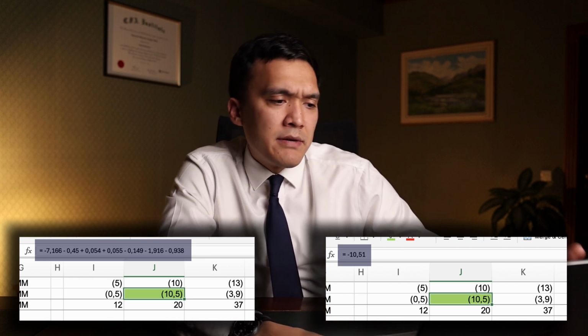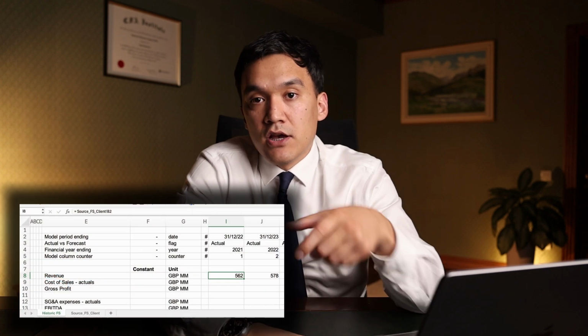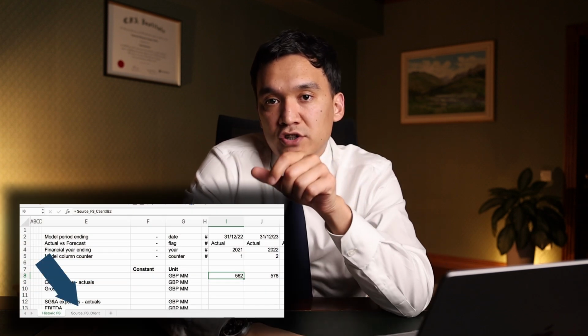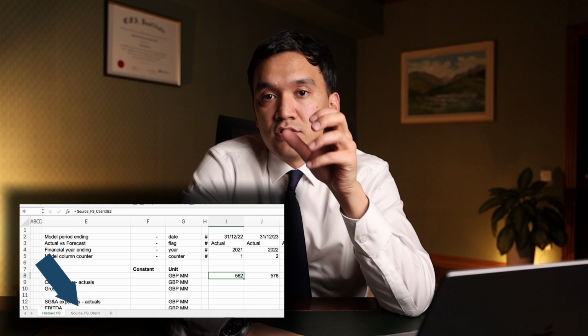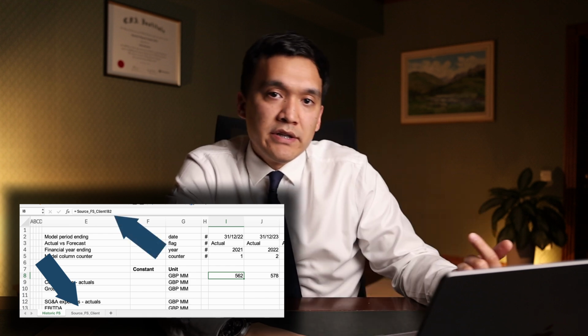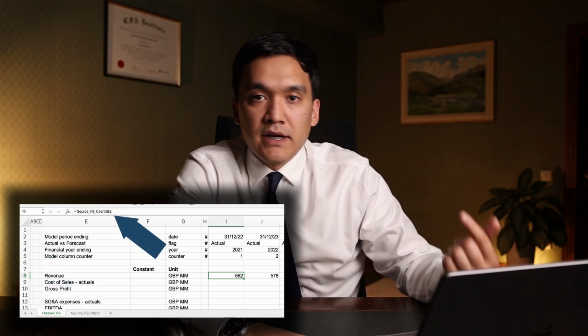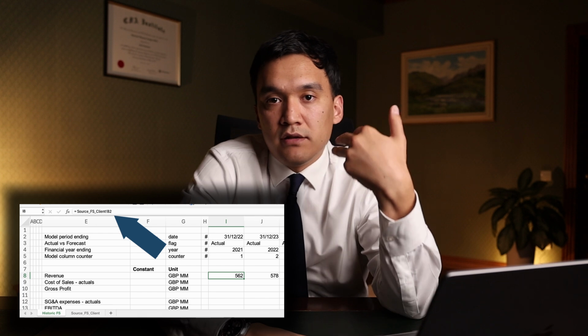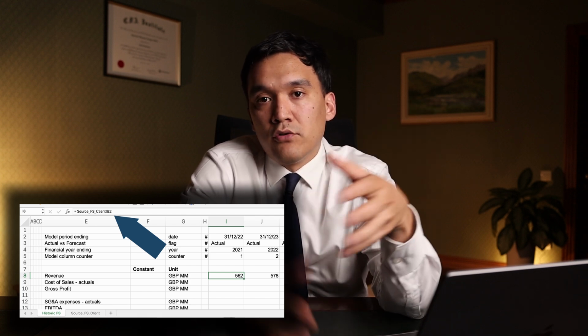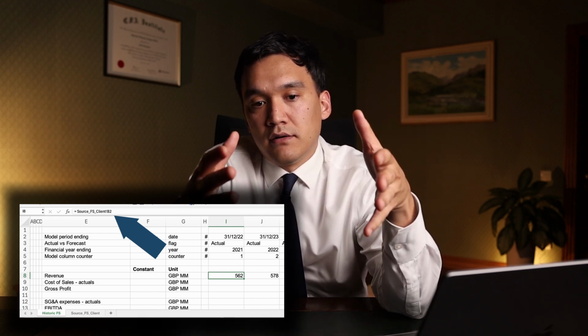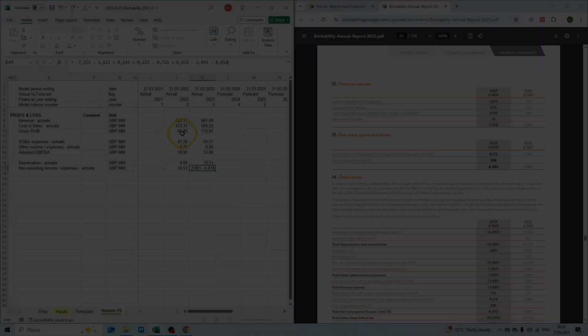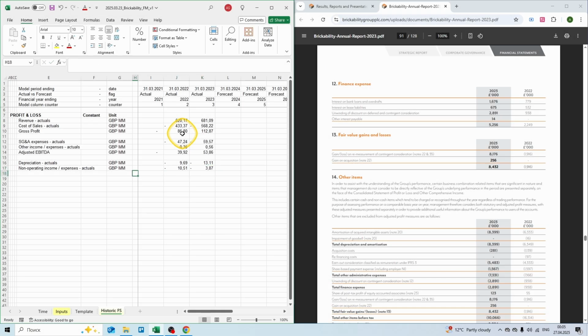And also there might be a case where the company doesn't have an audit report and the management just sends you the Excel file. And in this case, you want to have a separate sheet in your model with the source of your data, and you will link the data directly to the source. And that way the person will again know how you built the historic financial statements. Now let's go back to our model.